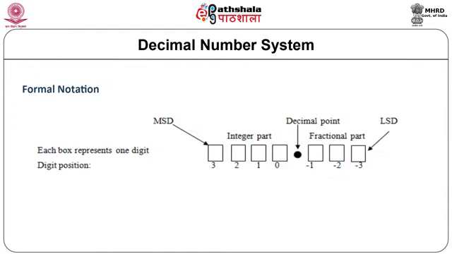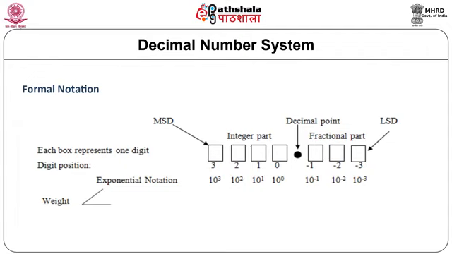Let us now consider the formal notations. Here, let us correlate digit positions and their weights in the decimal number system. A complete decimal number can be expressed in terms of an integer part and a fractional part with reference to the decimal point. The weight of each digit increases by a factor of 10 for the integer part, and the weight of each digit decreases by a factor of 10 for the fractional part.